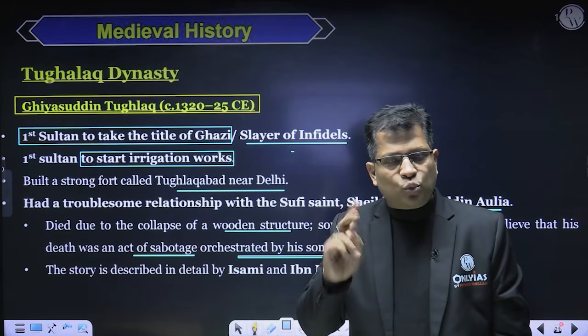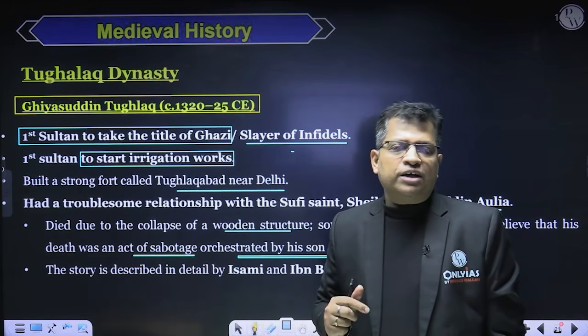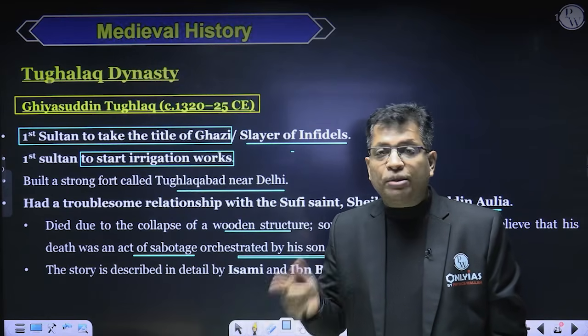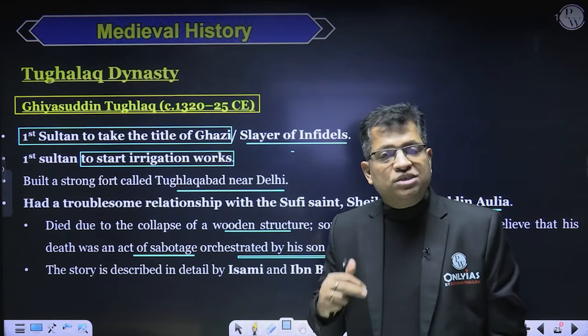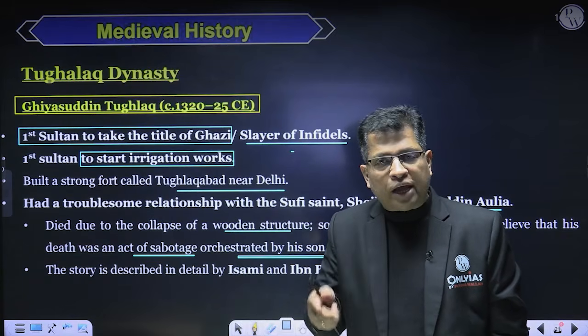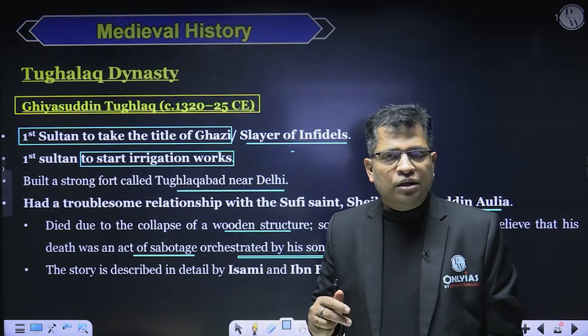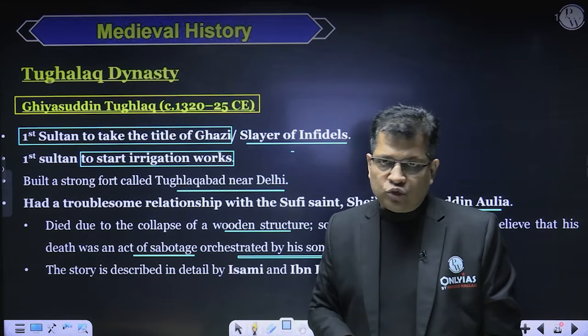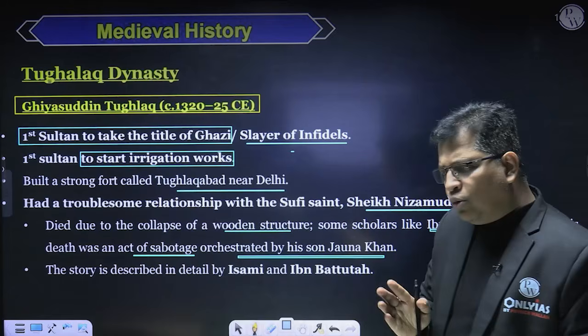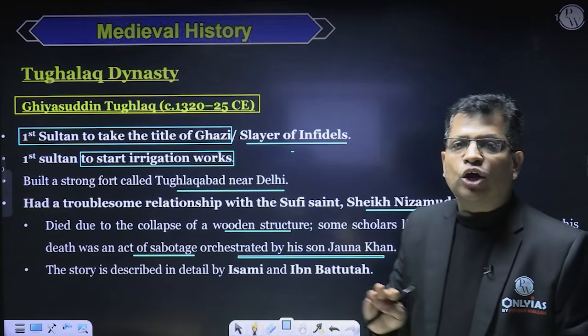So there are two things. One, some of the scholars say that it was the curse of Nizamuddin Aulia that he died before coming to Delhi. And the second, some of the historians of the time believe that it was a conspiracy hatched by his son Jana Khan to kill his father and get the throne, right? So both things are there. But if I go by historicity, both of these facts are not correct.